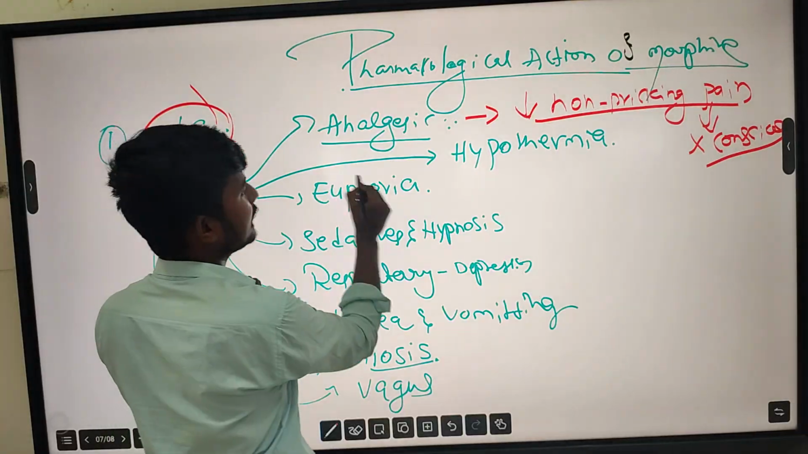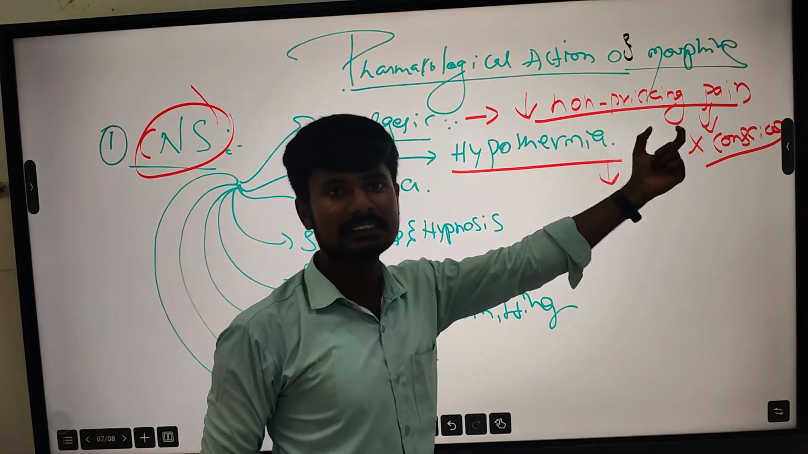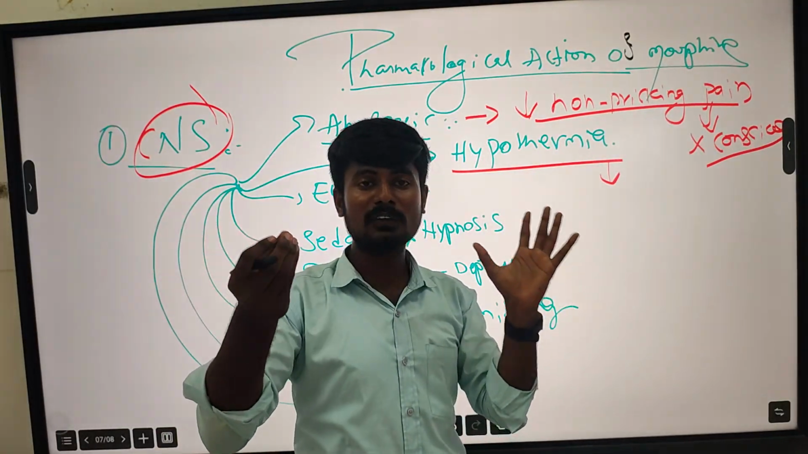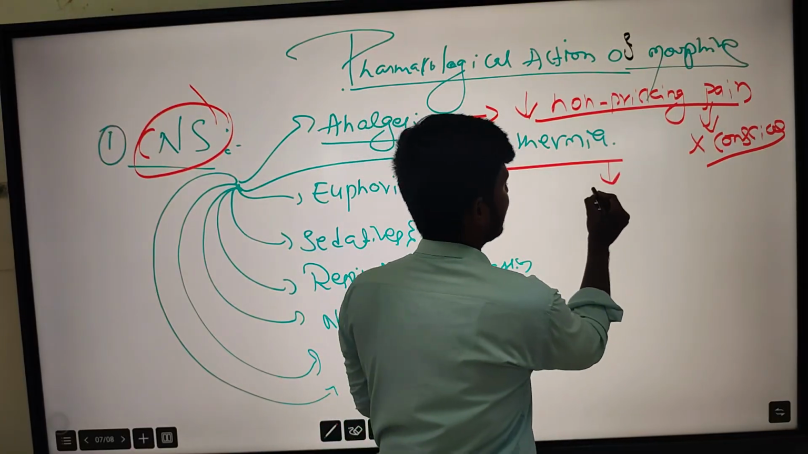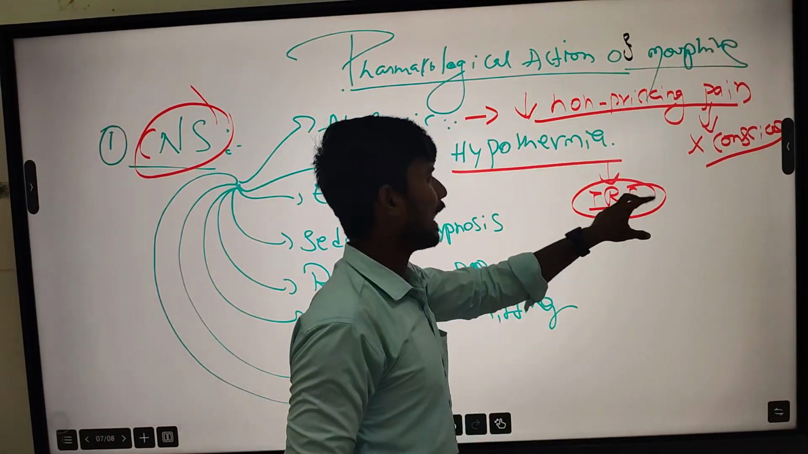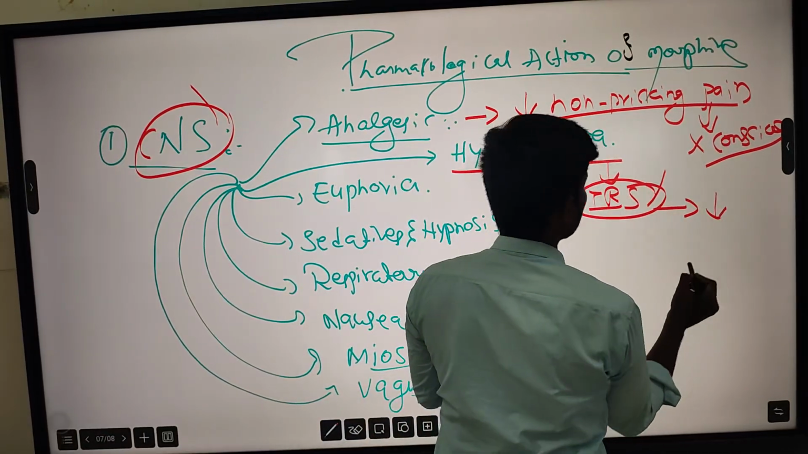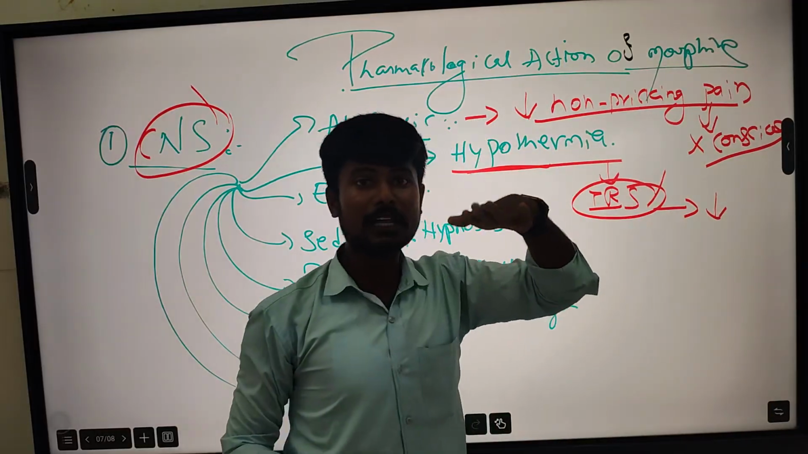And then what is hypothermia? In hypothermia, when morphine or analgesics go into the brain, what happens here? It acts on the temperature regulating system, TRS. It goes and acts on this system, and it leads to hypothermia, which means a decrease in the body temperature.